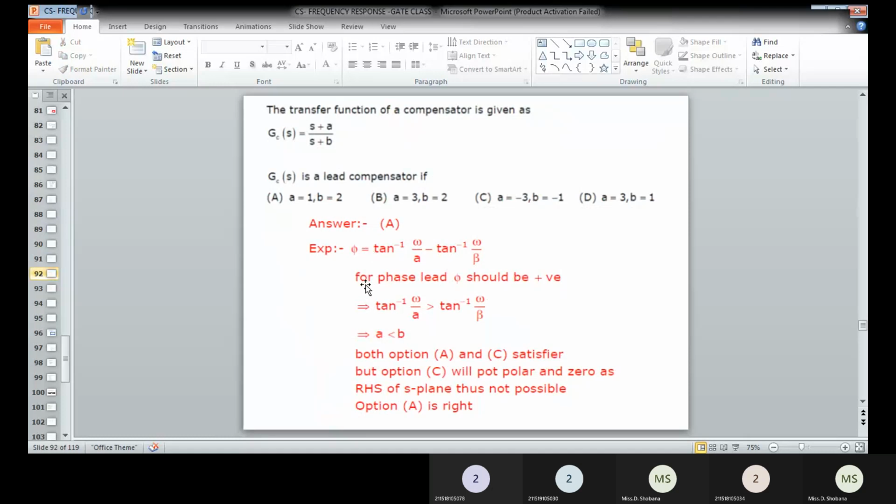In order to do that, phi is equal to tan inverse of omega divided by a, minus tan inverse of omega divided by b. So the phase angle will be a leading phase angle, therefore the phase angle should be positive. For the phase angle to be positive, b should be greater than a.